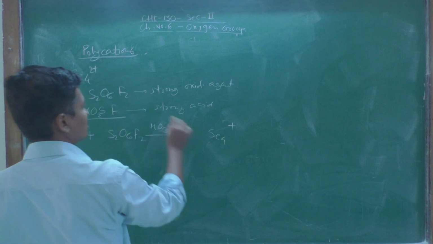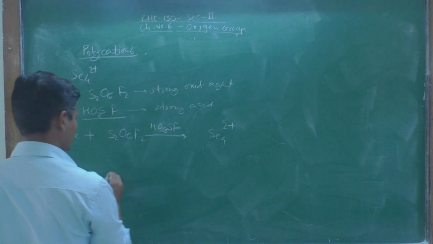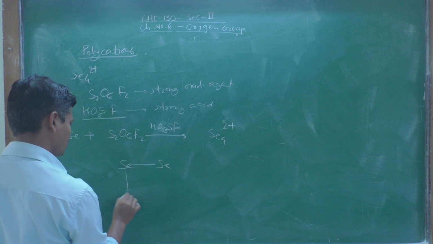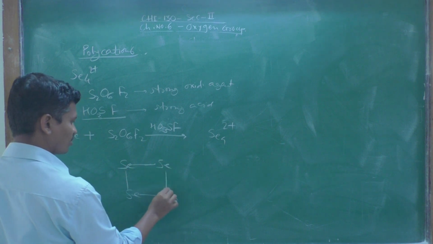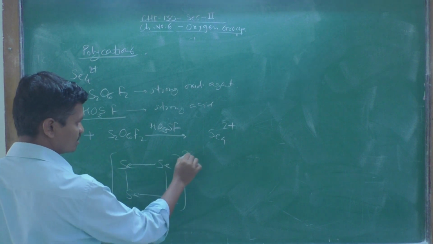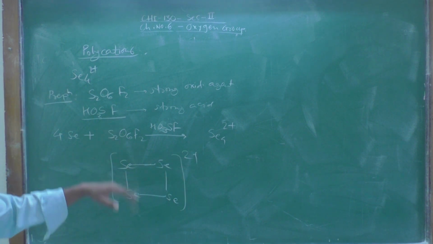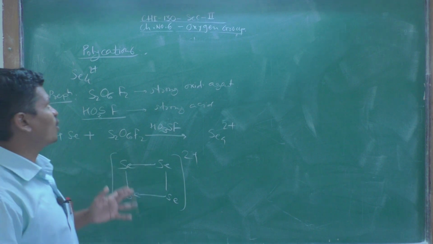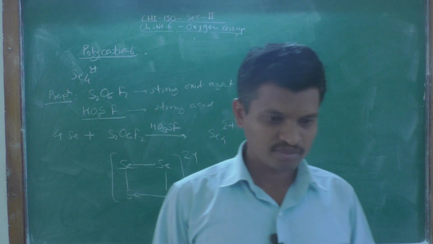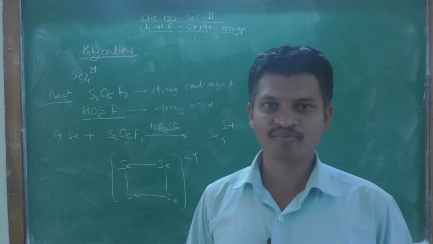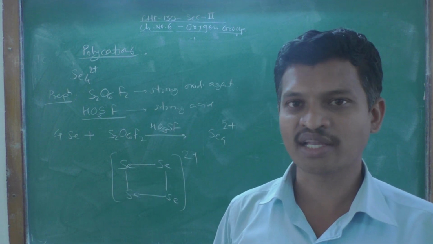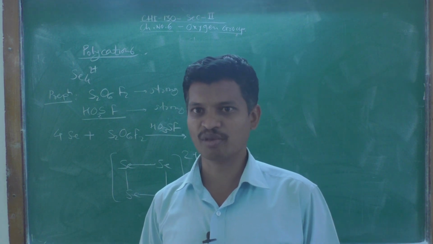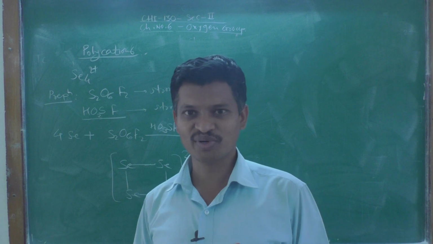Okay. It is also in dication form. The structure will be very simple: selenium, another selenium, selenium, okay, and it is a dipositive cation. Okay. So this is the structure of tetraselenium dication. Okay. So this is all about the polyselenides, tellurides, then ring, cluster and cage compounds of group 16 elements, that is oxygen group elements. Okay. So, thanks for watching this video. Have a nice day.